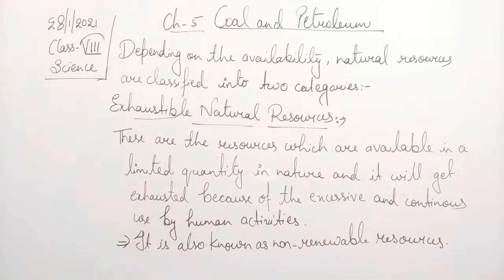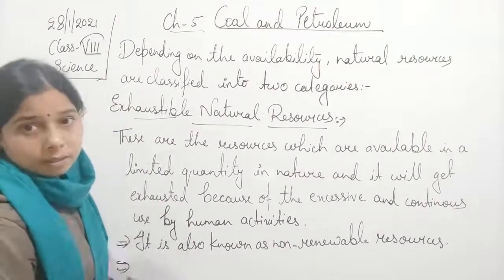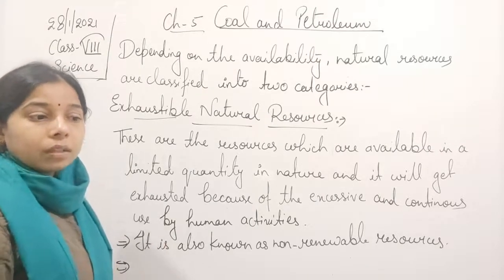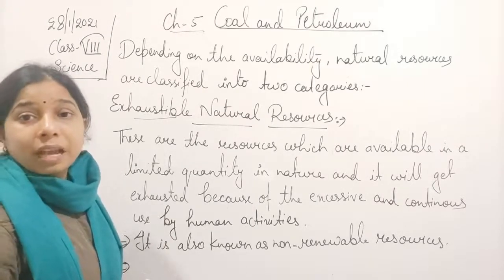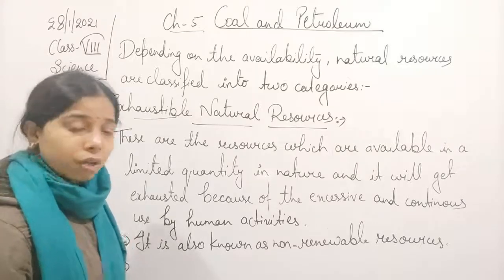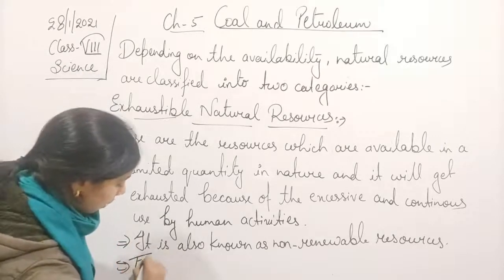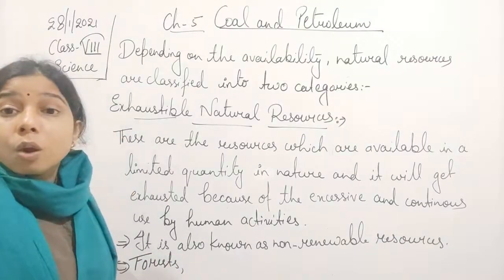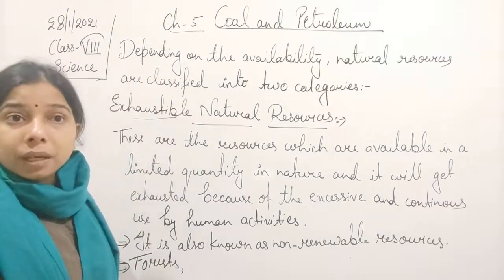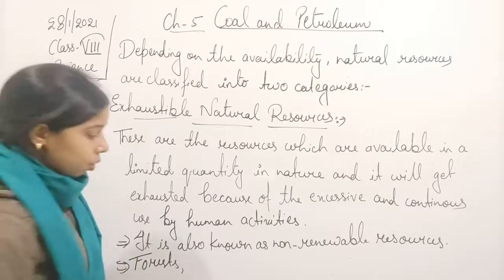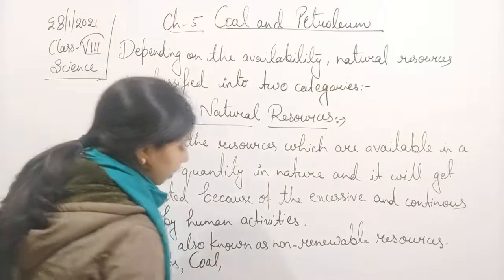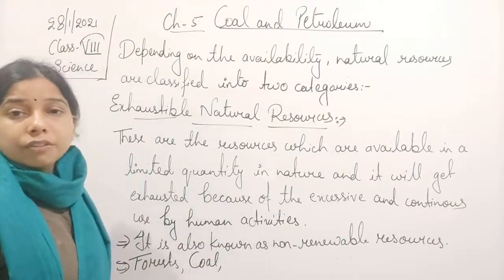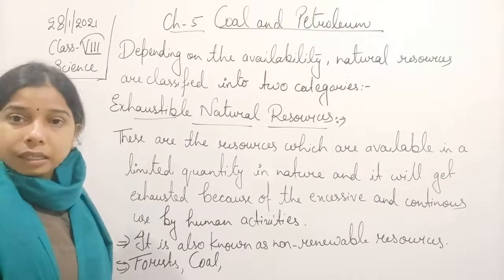What are the examples, students? A lot of examples. Forest. Forest is what? Plants. These resources are provided by nature only. So the first one is the forest. Second one is coal. Coal we obtain from the earth's crust. Then petroleum, that we also obtain from nature itself.